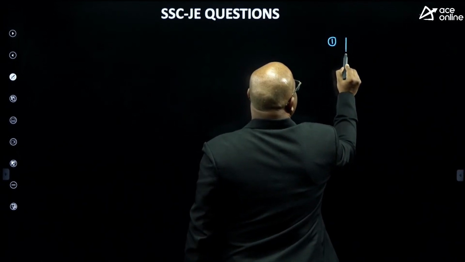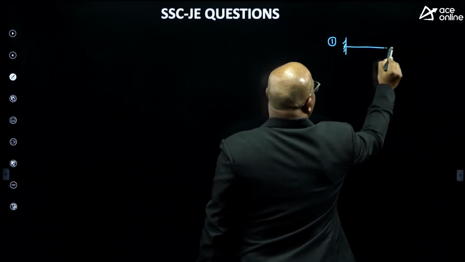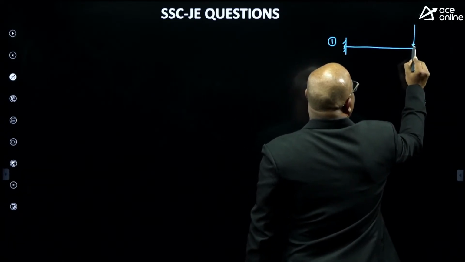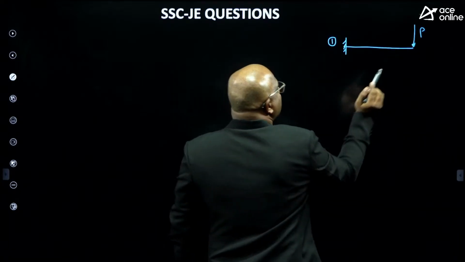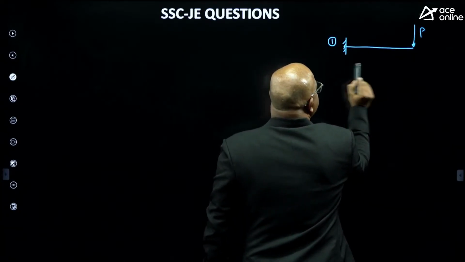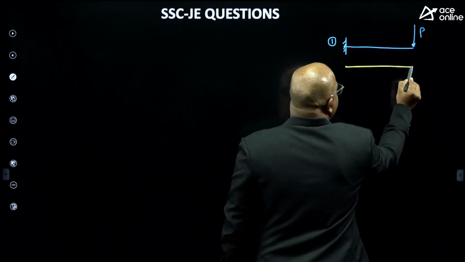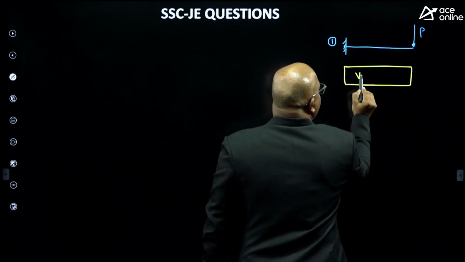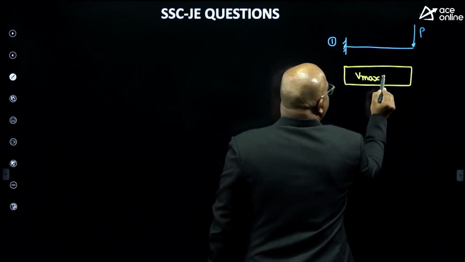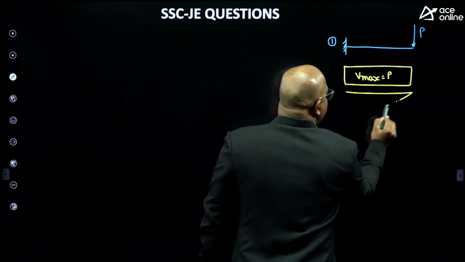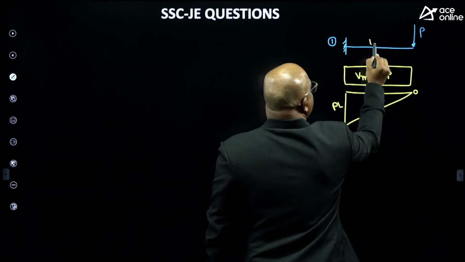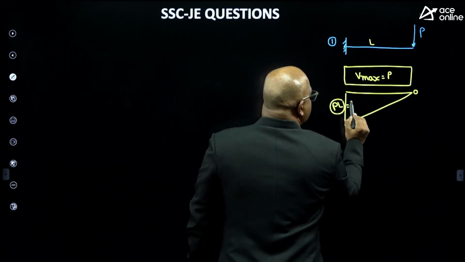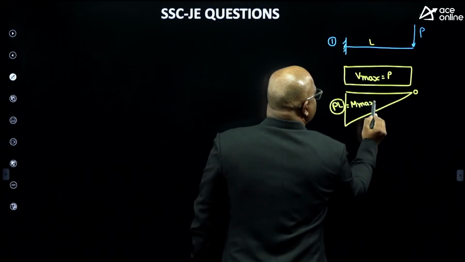First one, cantilever beam subjected to point load P. Please write down these formulas. Very, very important. Even in your sleep, you have to remember. Then, maximum shear force, how much, guys? This is a typical shear force diagram. V max equals applied load itself, only magnitude I am writing. This is a typical bending moment diagram. This is 0 here. This is P times L. So M max equals P times L.